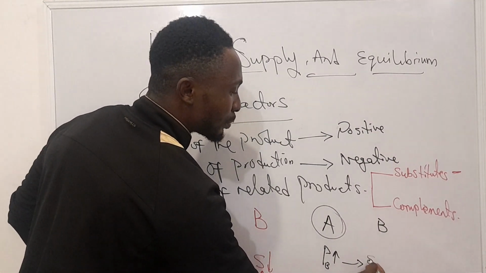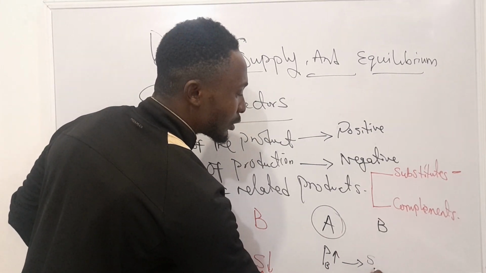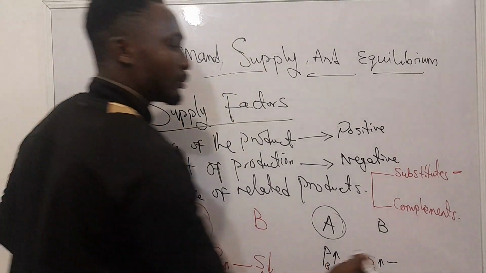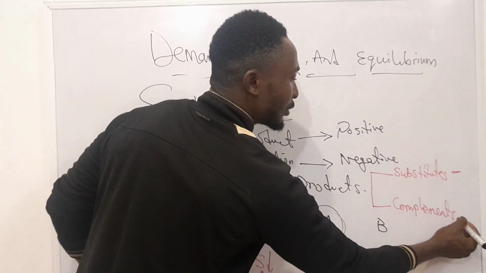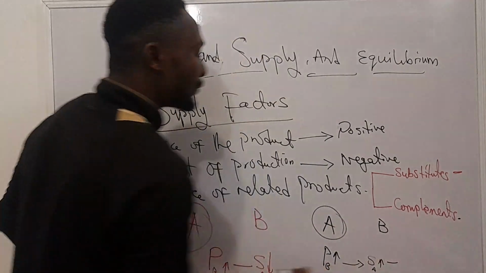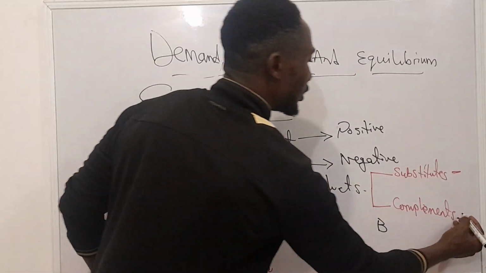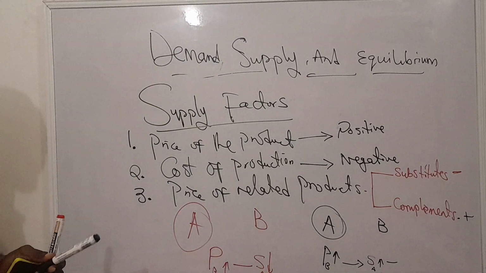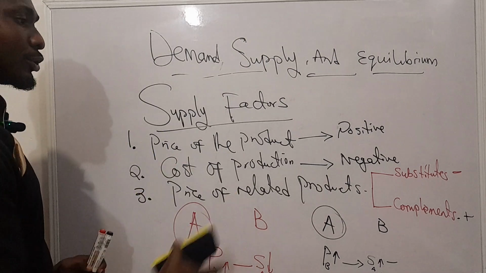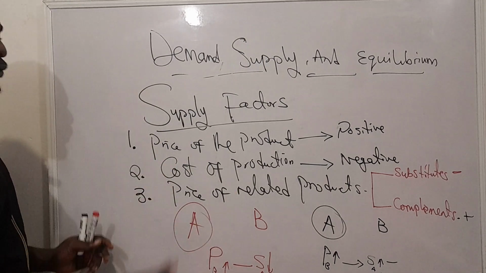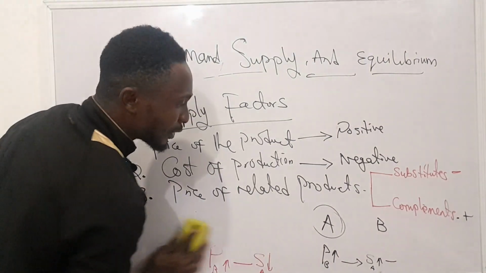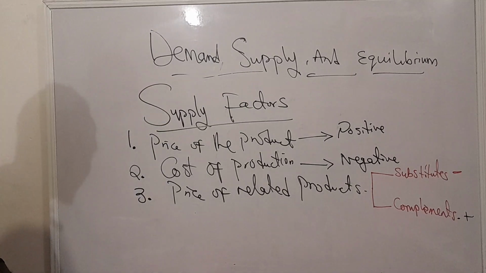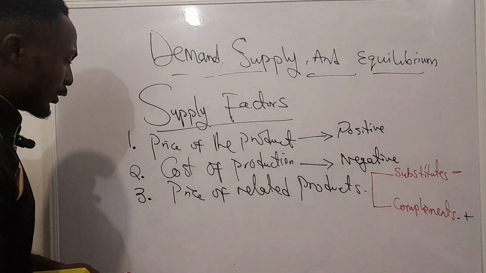So in this case, the supply of product A will do what? Will go up. So this is a positive relationship. So when it comes to complementary goods, the price of complementary goods will have a positive relationship with the amount that can be supplied. Okay. So these are the three most important factors or determinants of supply. We can add other factors or determinants of supply, just a few, and then we can move on into something more important.